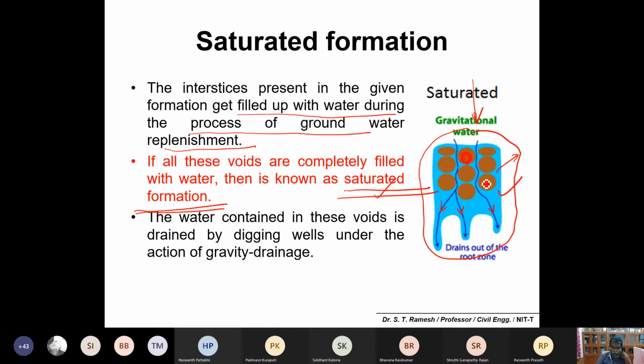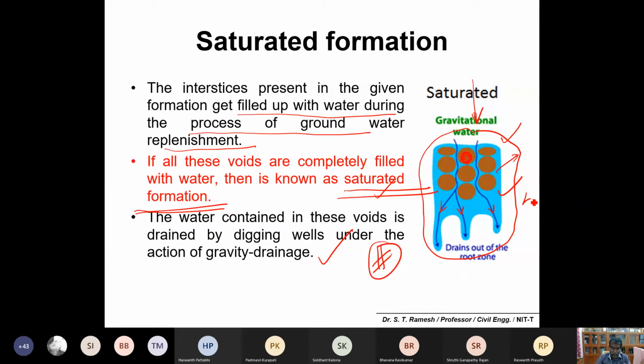Okay, if all these voids are completely filled with water, you can call it completely saturated. There is a possibility that the water contained in these voids is drained by digging wells under the action of gravity drainage. Please make a note of this. The water which is already there in the saturation zone is ready to flow, so it can be taken out by the simple action of gravity drainage by digging wells.